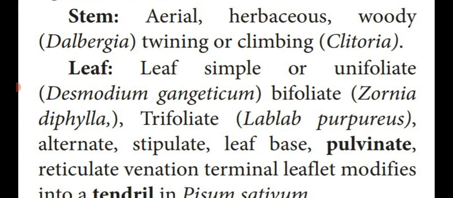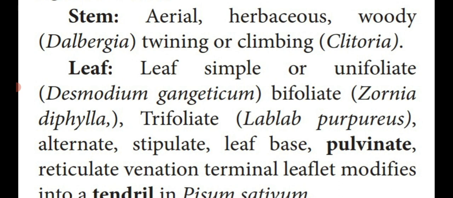Stipulate. At the base of the leaf, that means the stalk of a leaf. The stalk of a leaf is otherwise known as petiole. We already studied this in the morphology lesson. At the base of the petiole or stalk, small hair-like paired appendages present on either side of the petiole are known as stipules. The leaf with stipules is known as a stipulate leaf.